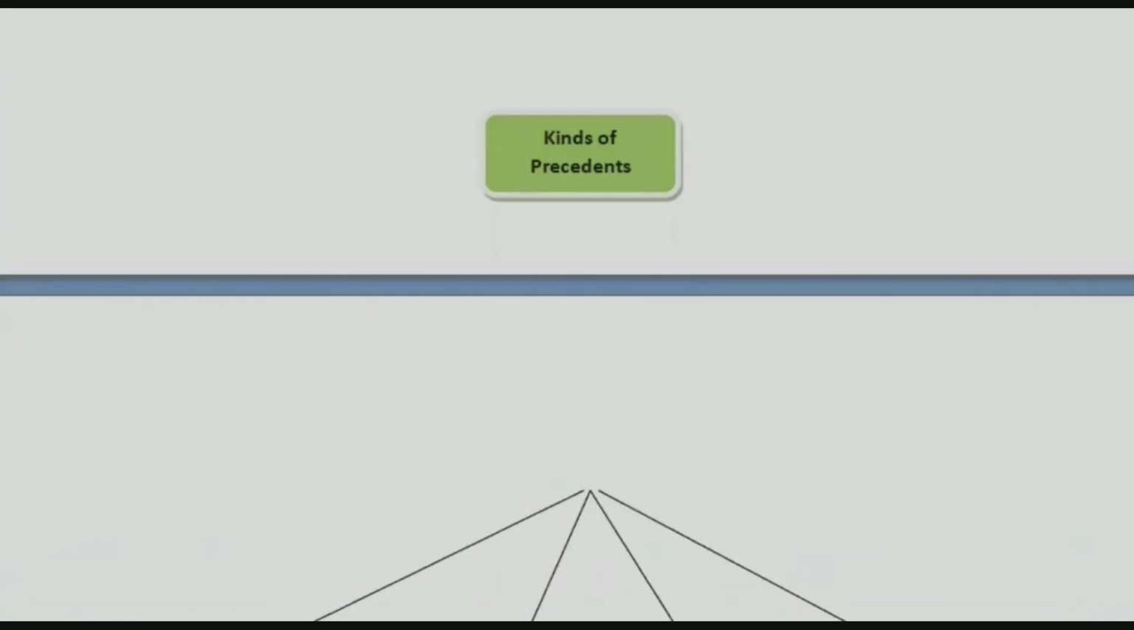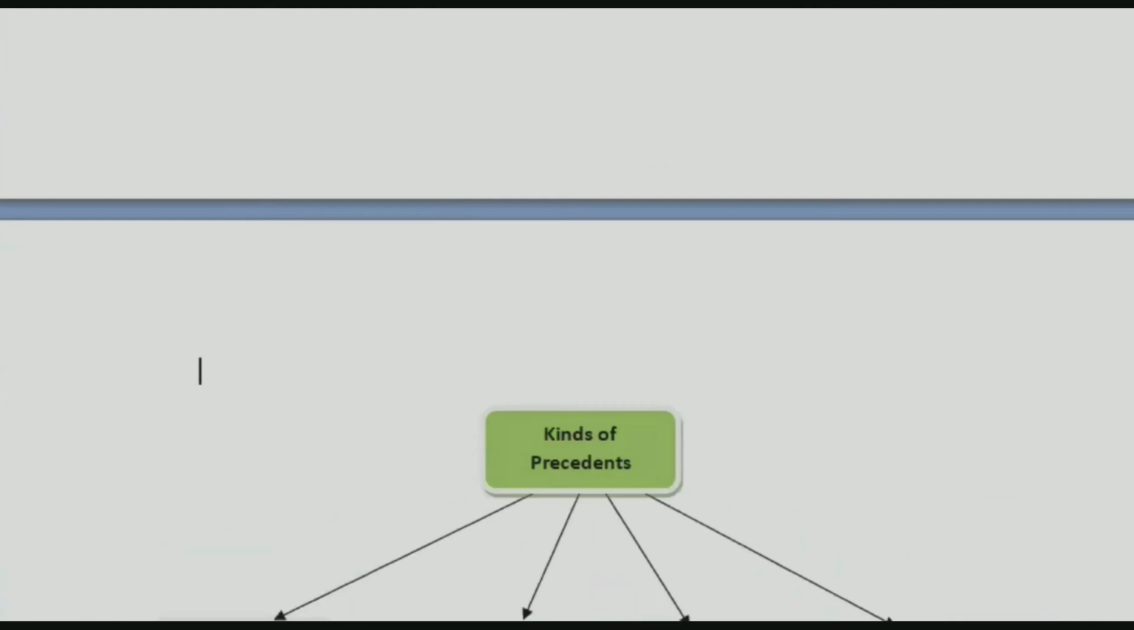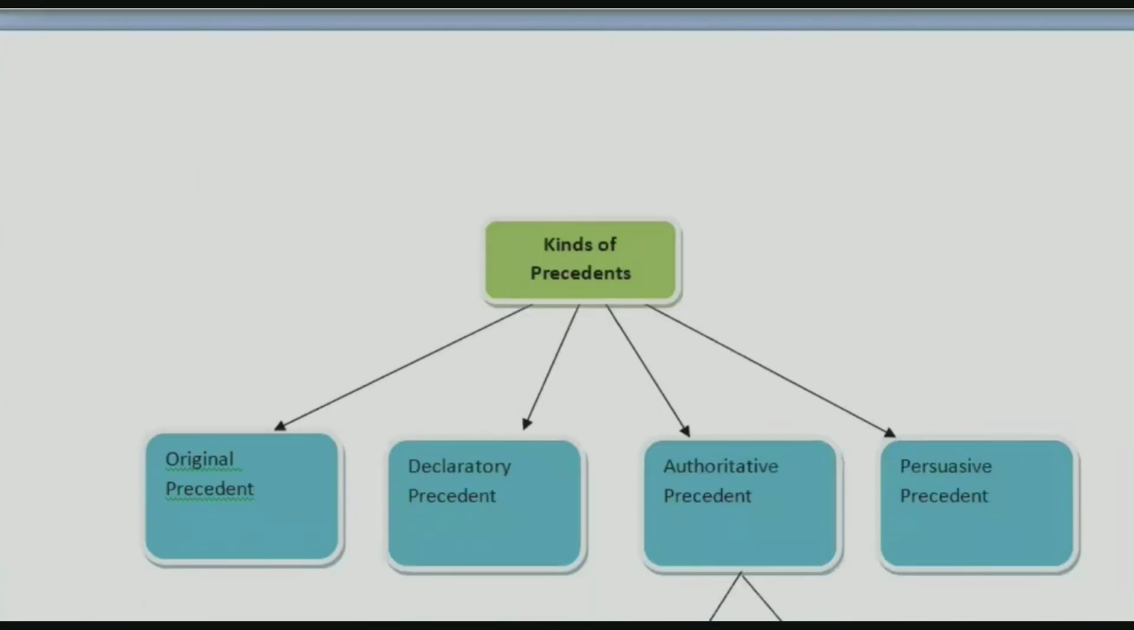What is declaratory? It will declare the laws which were said by a Supreme Court or High Court. So already something is existing, but the court will again declare it. Like under Article 21, we have the right to clean air also, the right to privacy also. That is declaratory.